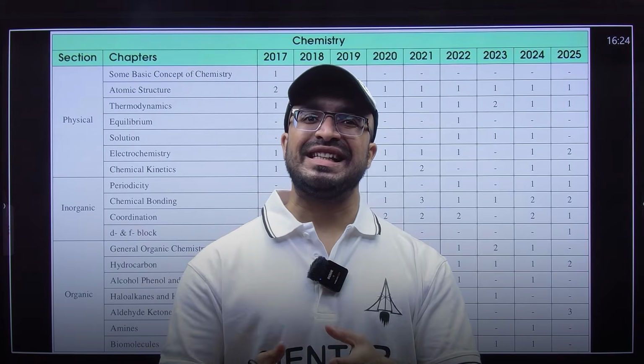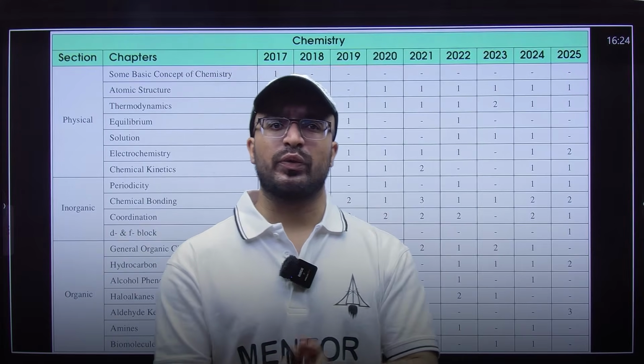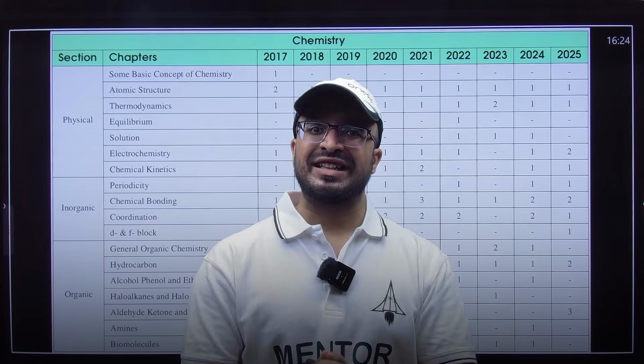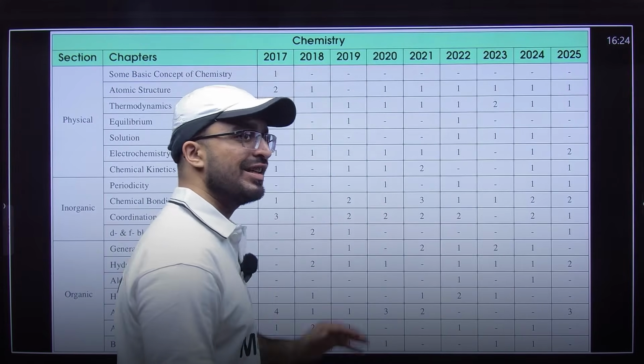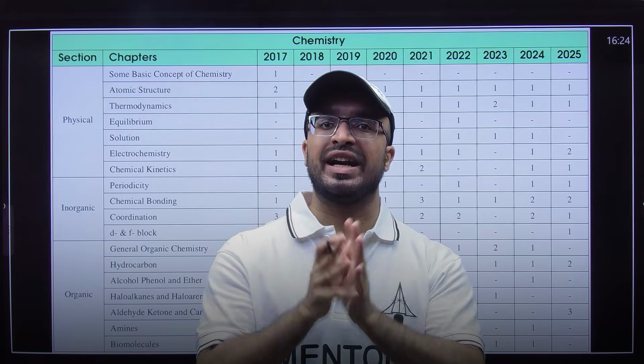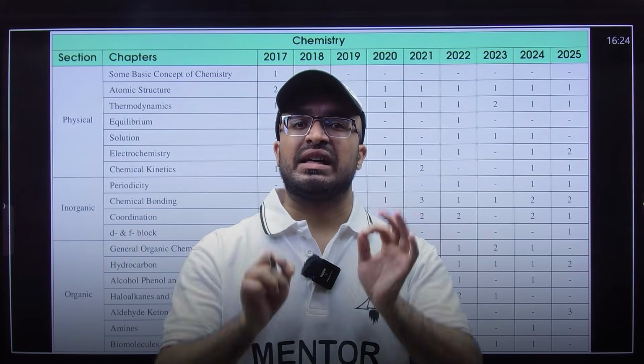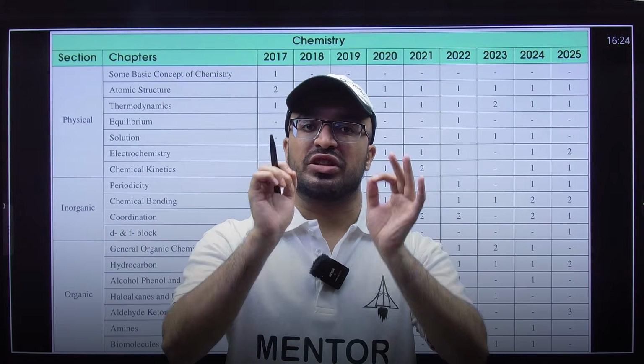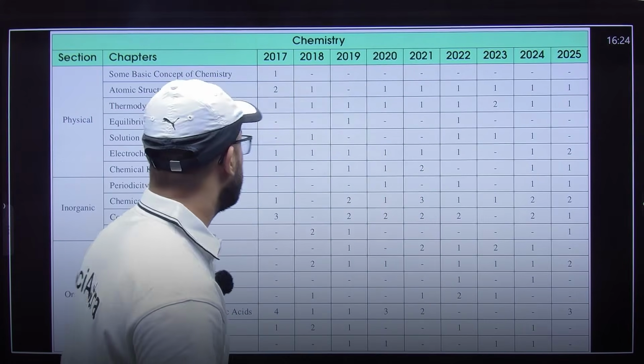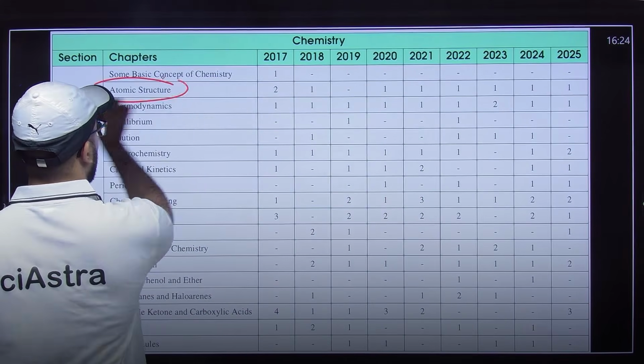Now let's see the detailed year-wise analysis of the chemistry portion of your IIT exam, starting from the 2017 IIT exam up until the 2025 IIT exam. First let's see the chapters from which at least one question comes every year, so the chapters which are very important. Let's start with atomic structure.